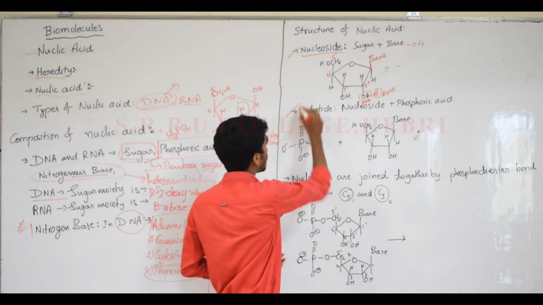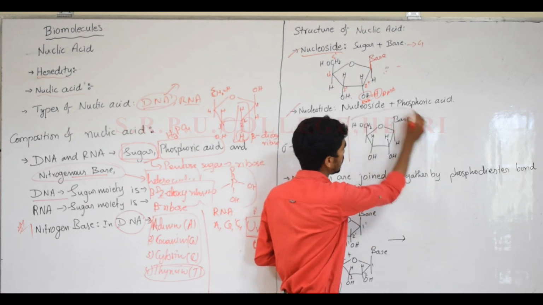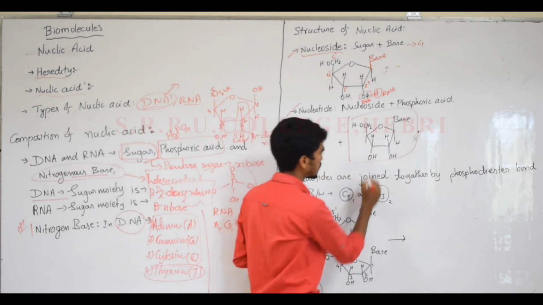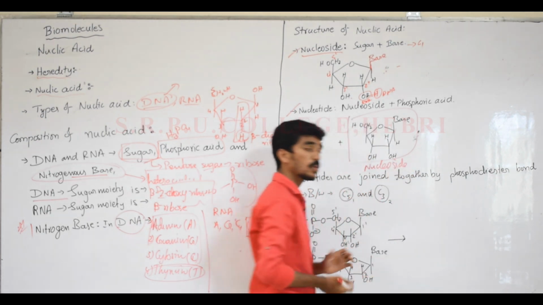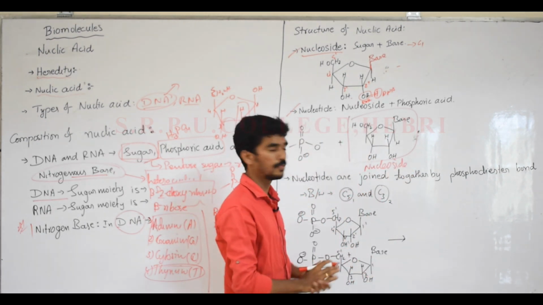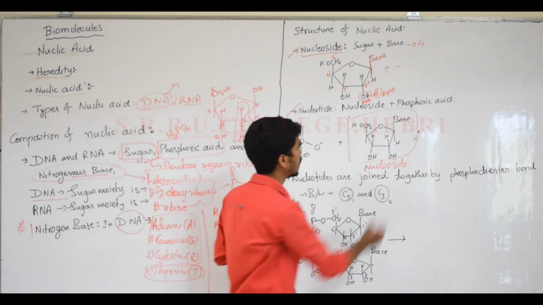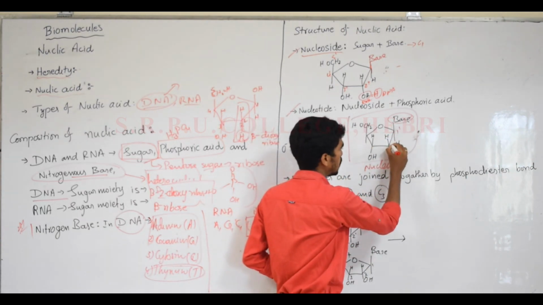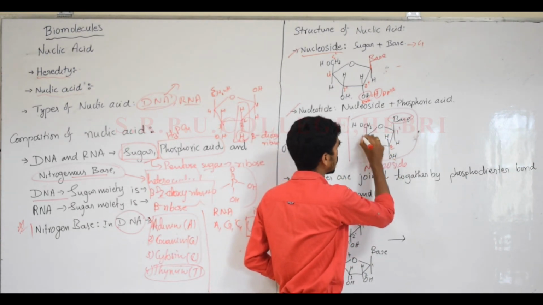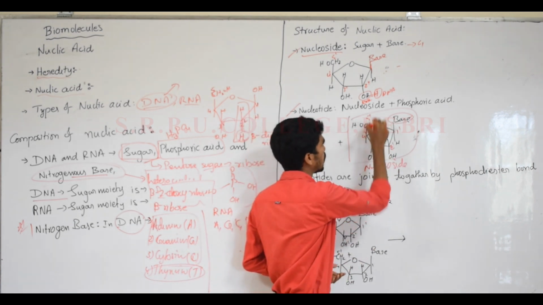Next is nucleotides. Here, the nucleoside is bonded with phosphoric acid. All three should be present. The base is at the first carbon atom, C1, 2, 3, 4, 5, or you can take dashes.